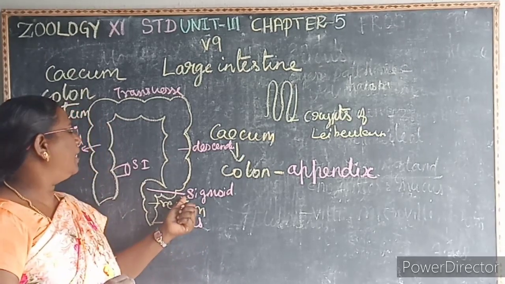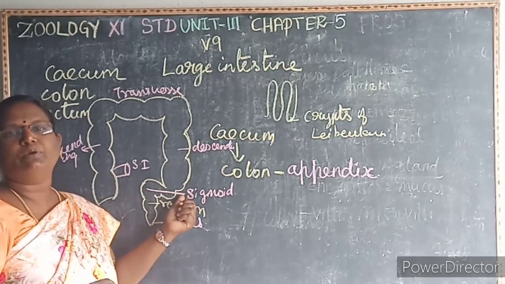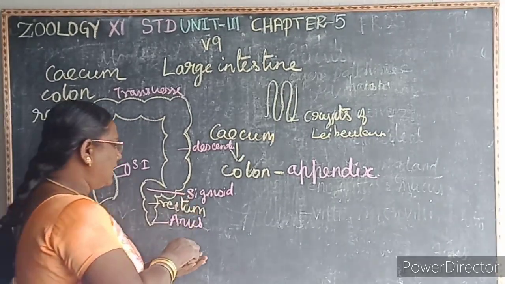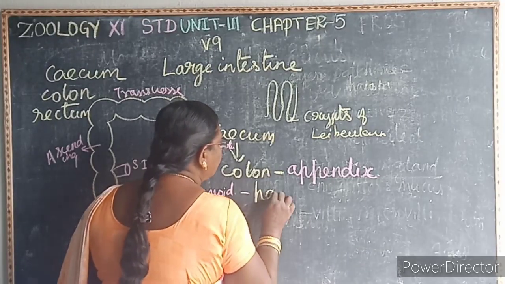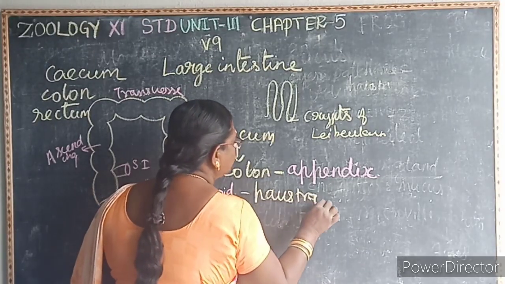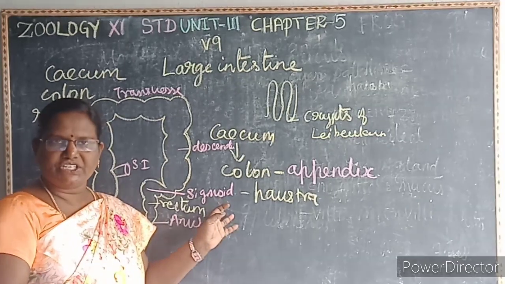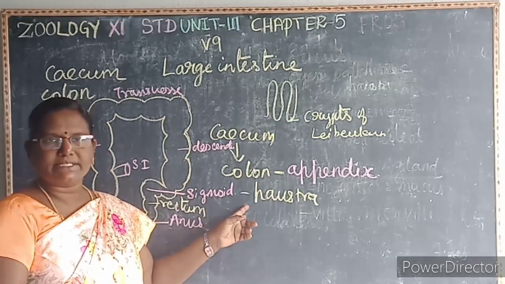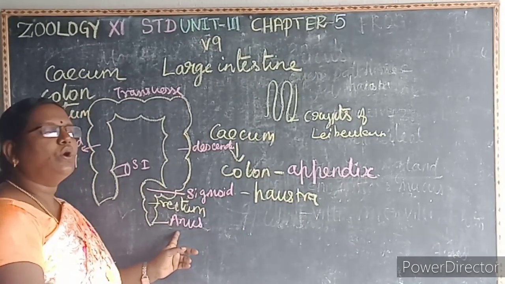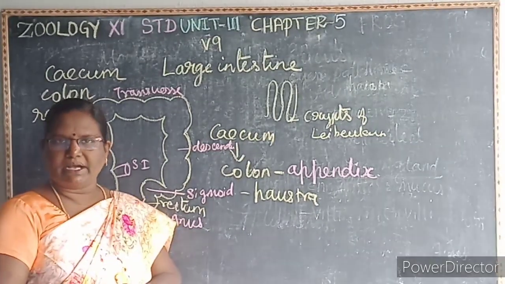Then this sigmoid colon has dilations. That is called as what? Haustra. What is a haustra? The sigmoid colon has dilations. This is known as what? Haustra. Then this anus is guarded by the anal sphincter muscles.